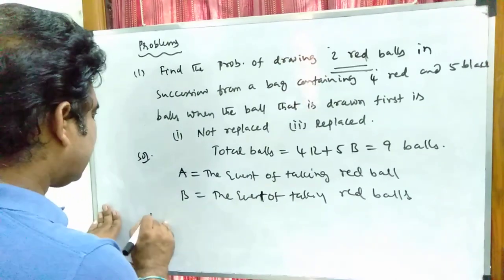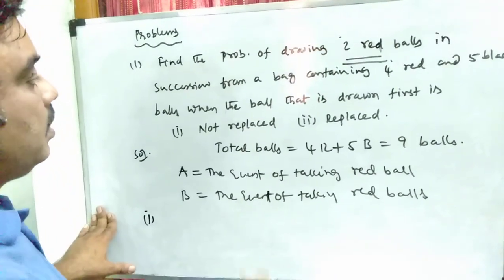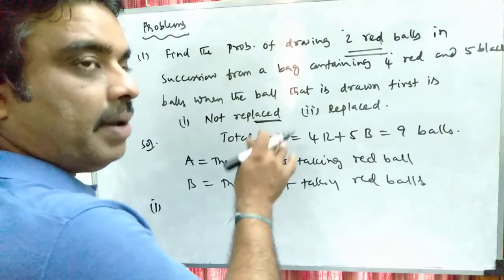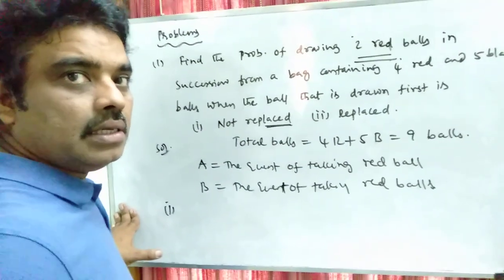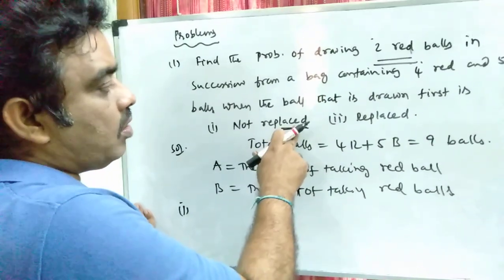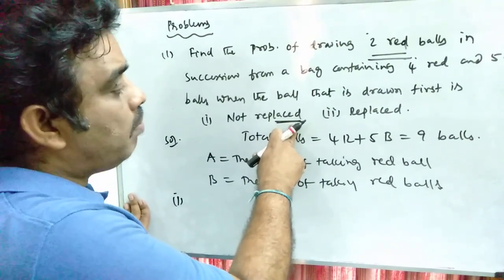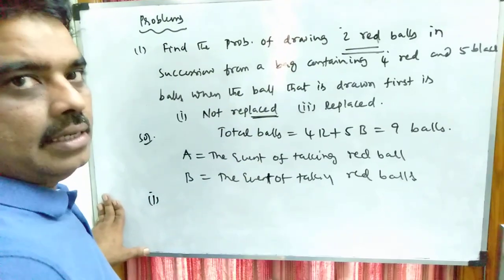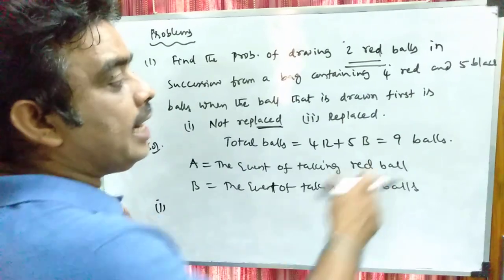Now see the first case. Here the first ball drawn is not replaced in the bag. That means the events become dependent events. The ball is not replaced in the box. After taking the first ball, it will not be replaced. That means the bag will contain only 8 balls.